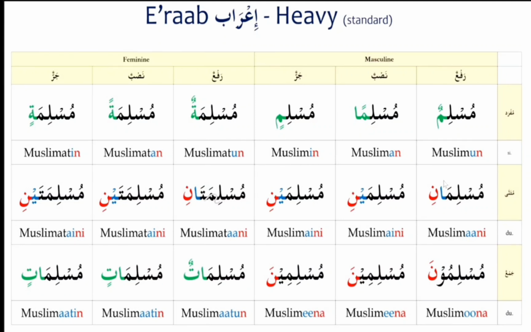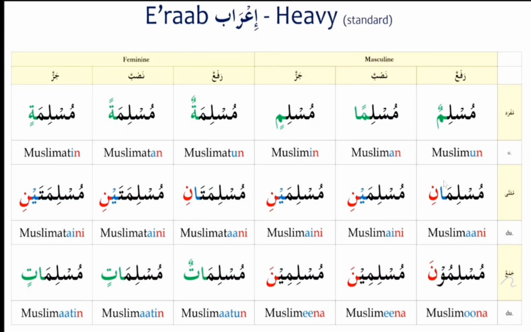In the feminine dual nouns, in the marfu state, how do you identify? Muslimatani: open the closed ta and add alif noon with a kasra. In the mansub state, similarly, open the closed ta and add ya noon at the end with a kasra, that is Muslimataini. And in the majrur state, it is Muslimataini. Similarly, the closed ta is opened and ya noon with a kasra is added. So in the feminine dual nouns: Muslimatani, Muslimataini and Muslimataini.